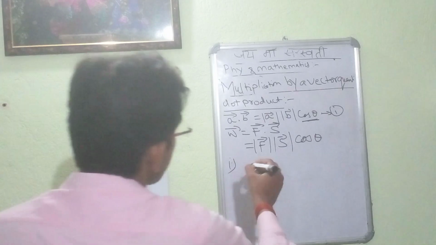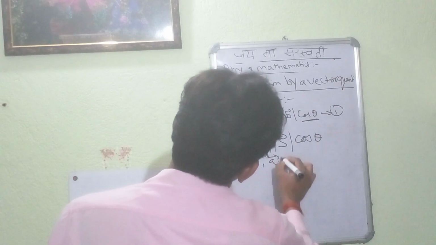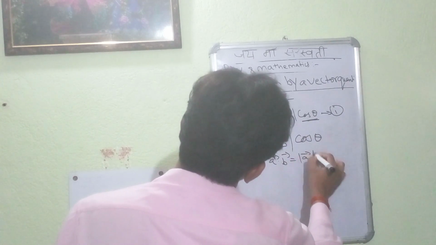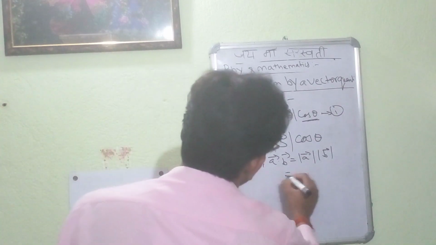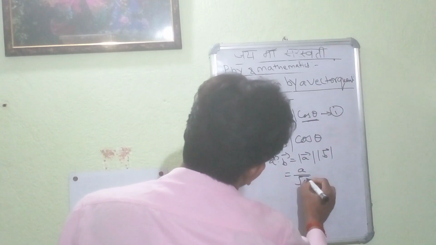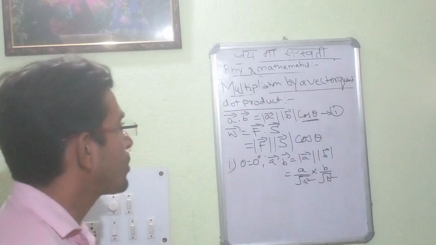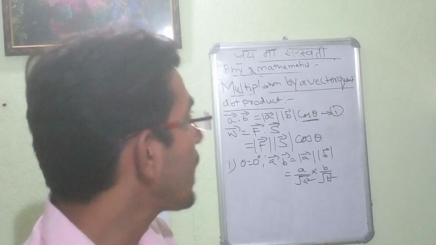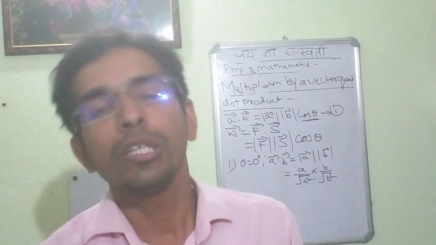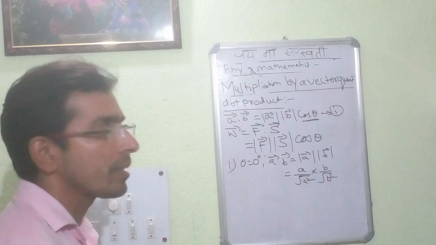So in that case, A dot B is equal to magnitude of vector A into magnitude of vector B. This is the resultant whenever both the vectors are moving in the same direction. In that case, the angle will be 0.